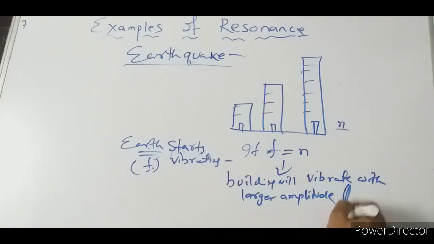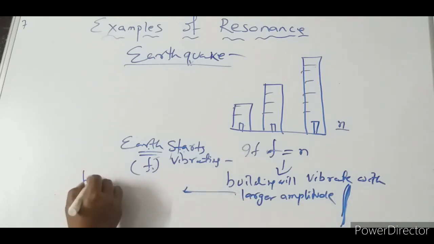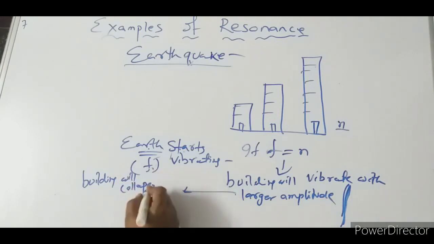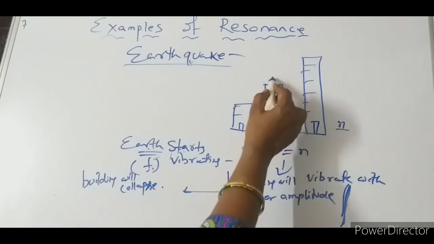When it is vibrating with a larger amplitude, obviously the building will collapse. Okay, so that is why we have seen many cases, those houses in the middle range,